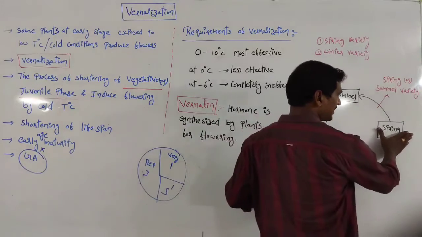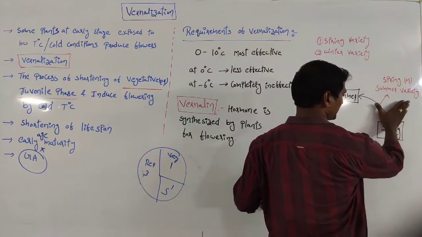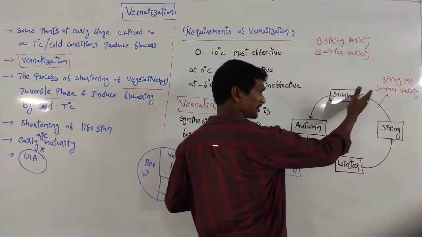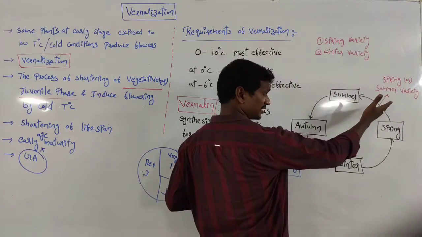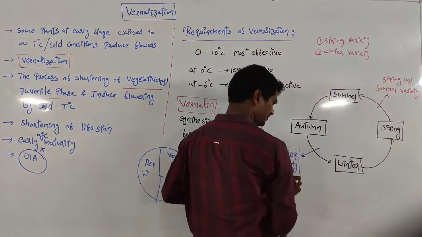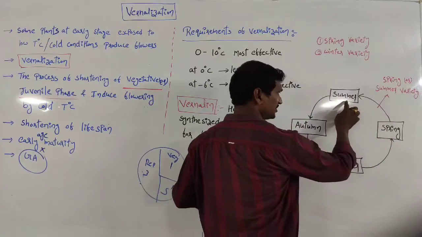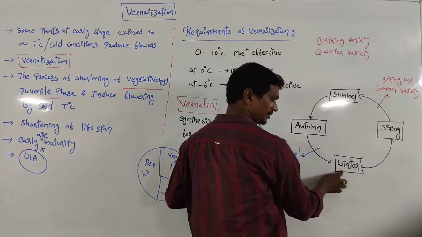Suppose the winter variety is planted in the spring season. Same thing here: whatever winter varieties are planted within the spring season, then summer, autumn, winter.